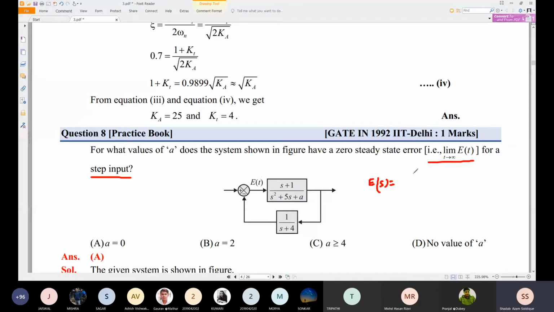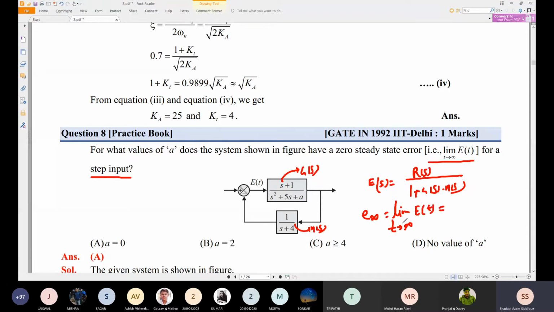Otherwise you can go to E of s. E of s is equal to, already we know, R of s divided by 1 plus G of s into H of s. This one is G of s, and this one is H of s. So what is E of infinity? E of infinity is nothing but, already given here, the limit as t tends to infinity of e of t.